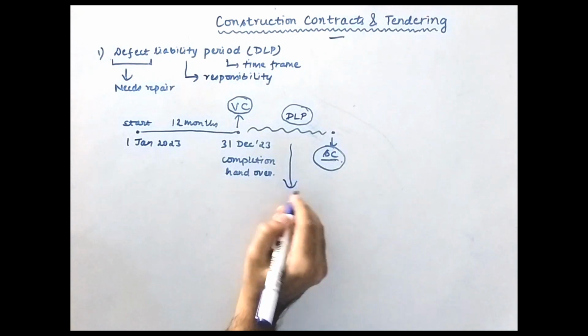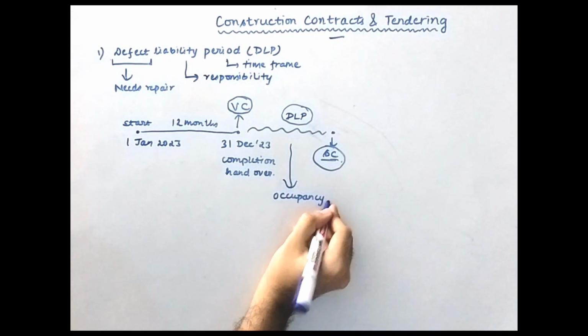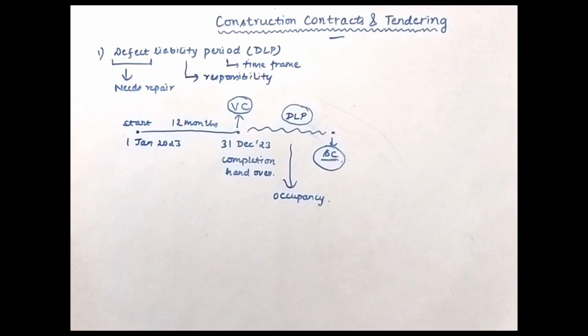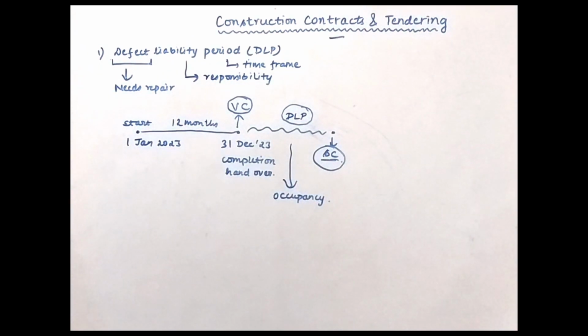And also remember that during this DLP period there may be occupancy by the people. People may occupy the facility that you have constructed, because once they occupy it, only then will some defects become visible to you, and only then will they be required to be corrected.